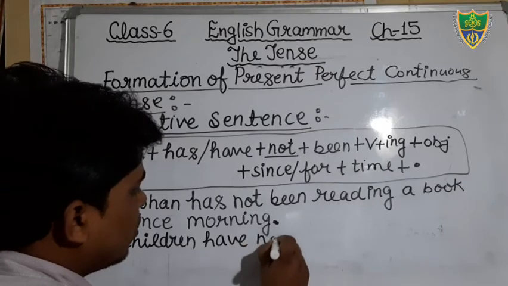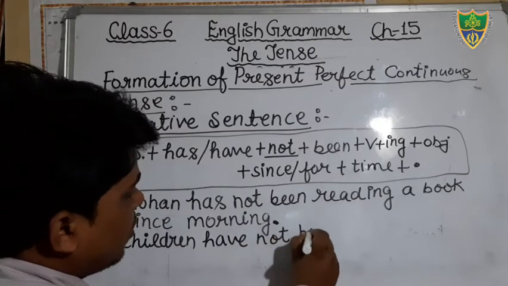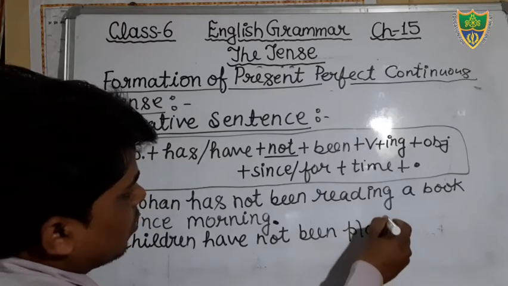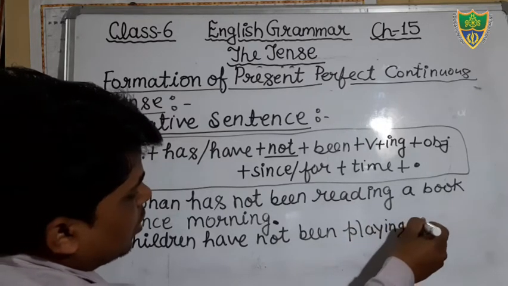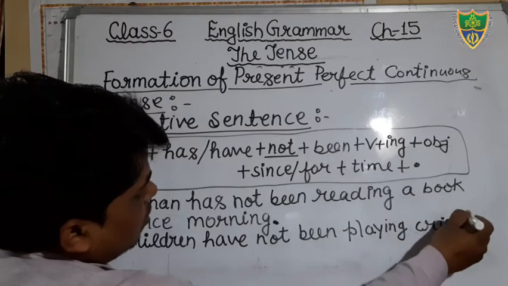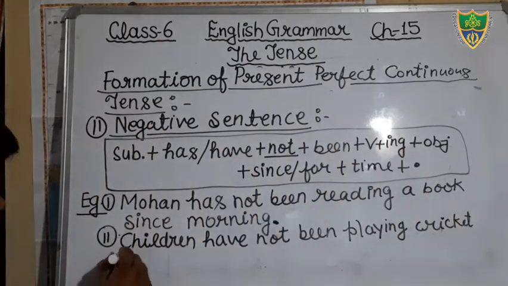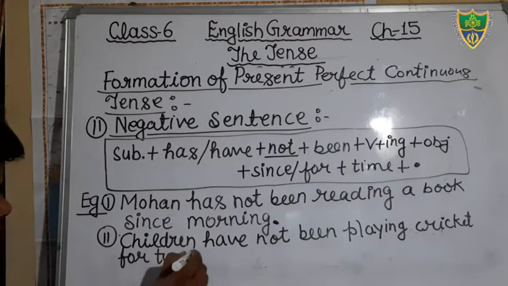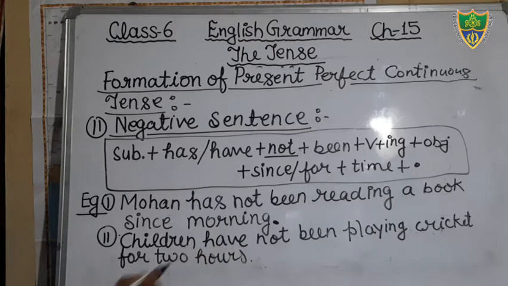Children have not been playing cricket for 2 hours. Let's see, children have not been playing cricket for 2 hours.